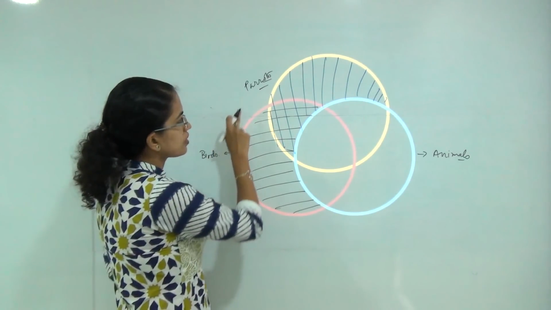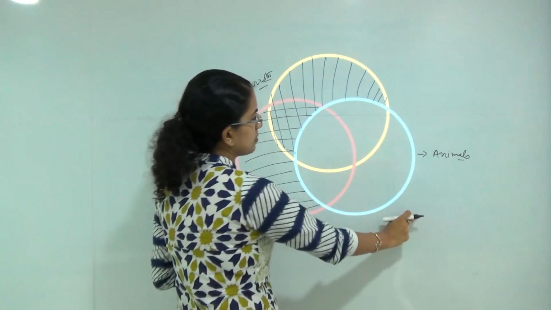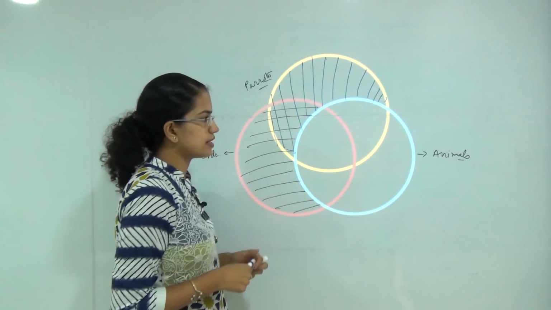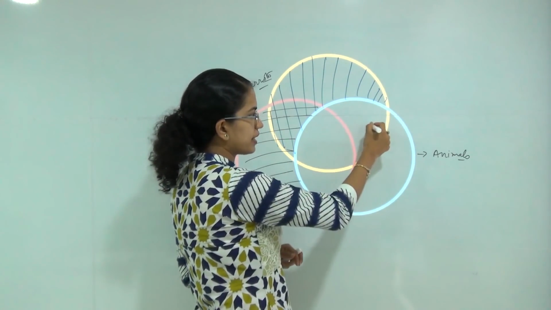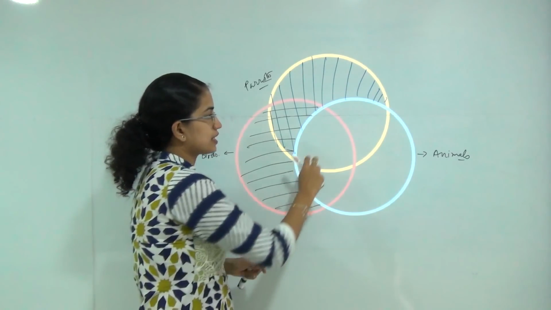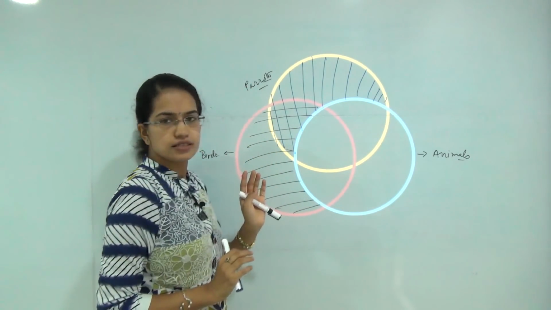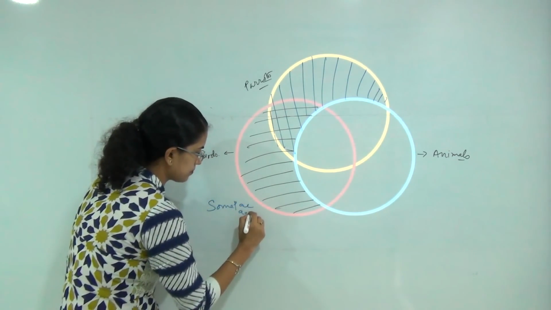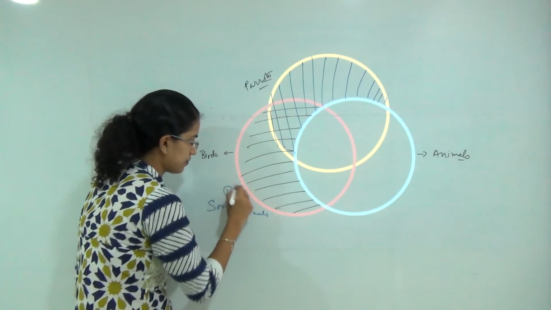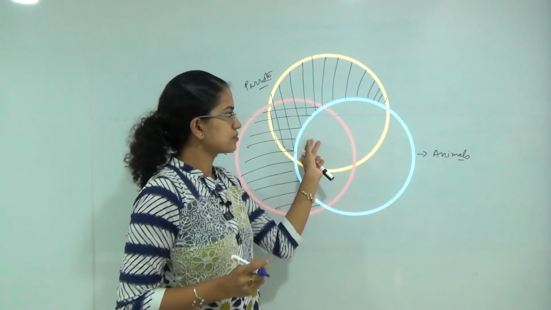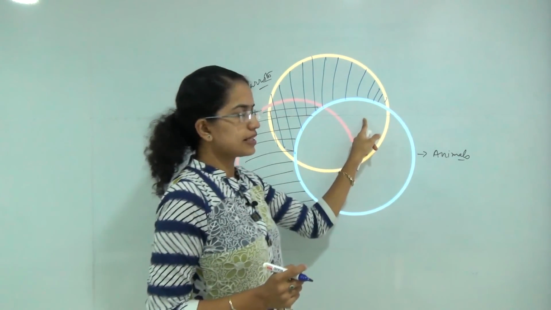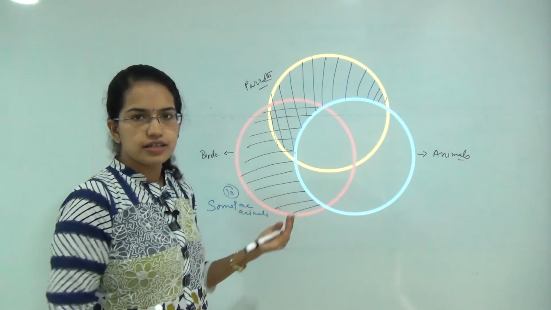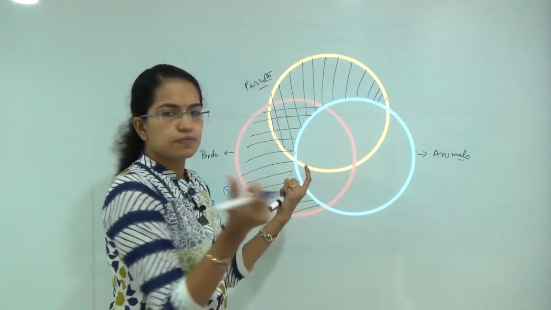If I say some parrots are animals, where would I put this? I can put it here, I can put it here. Supposedly there are 10 parrots. If I say some parrots are animals, let's say the some is 10 here. There can be 10 in this intersection, there can be 10 in this, or there can be a case where there are 5 here, 2 here, 8 here, or any number of combinations. So I don't know which place they would fall.